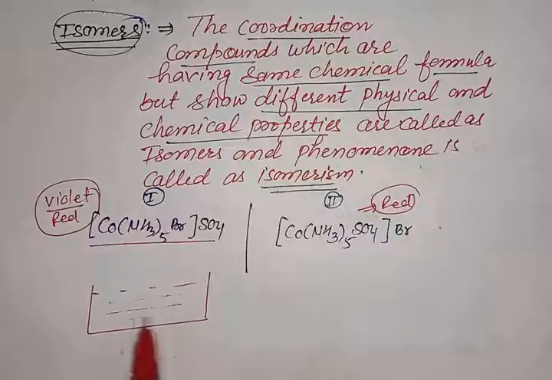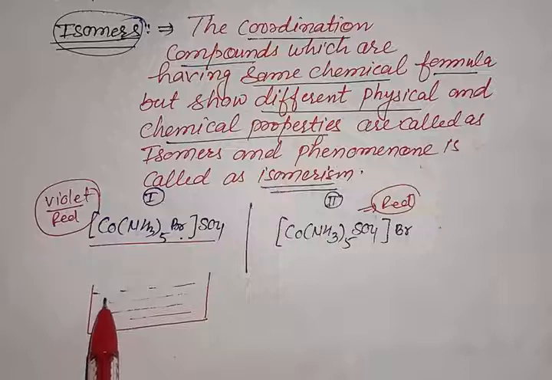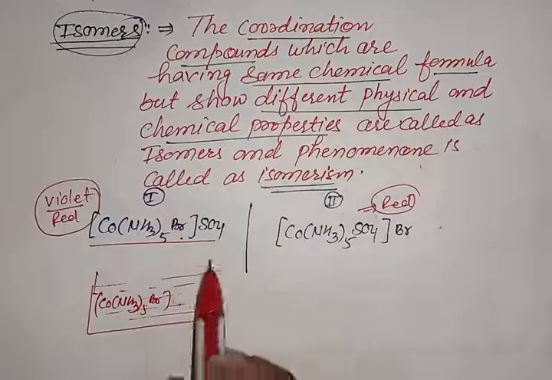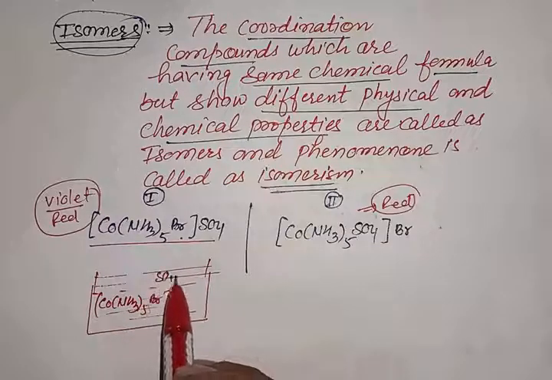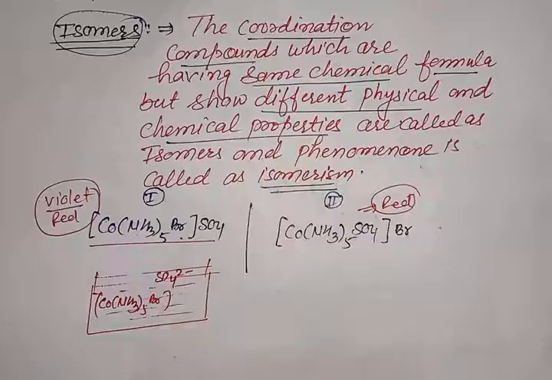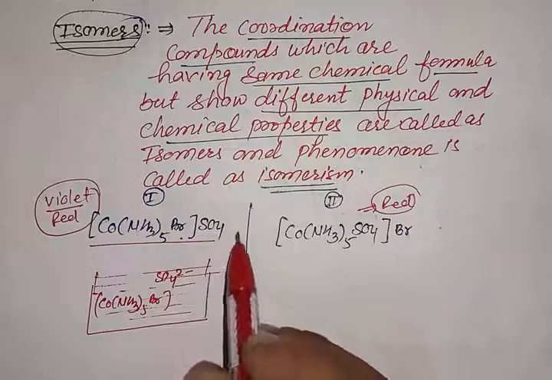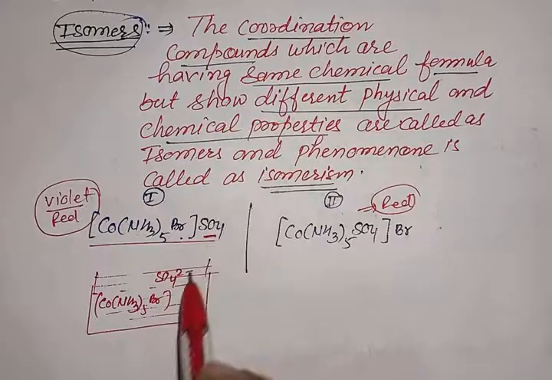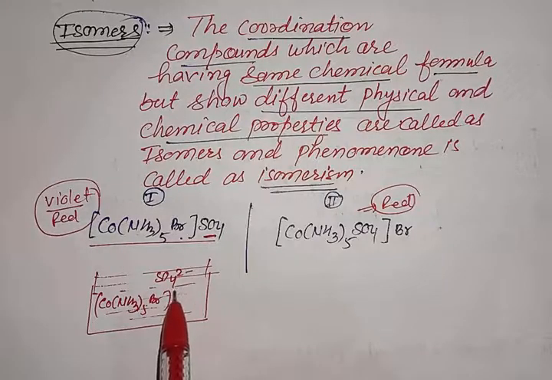If we dissolve the first complex in water, it will form [Co(NH3)5Br] and SO4 2 negative will separate out from the coordination sphere, because SO4 2 negative is present outside the coordination sphere and satisfies the primary valency. Because SO4 2 negative has 2 negative charge, it will give plus 2 charge on the coordination sphere.